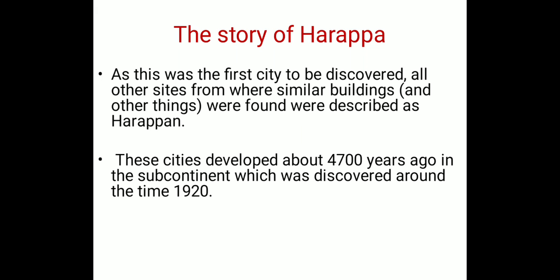So this old building site was known as the site of Harappa, and this was the story of how this first city was discovered and came to be called the city of Harappa.